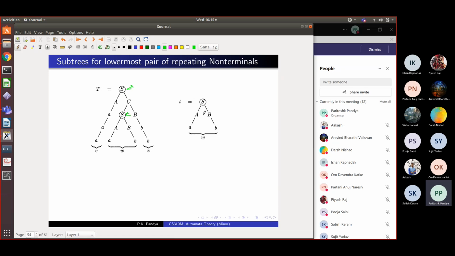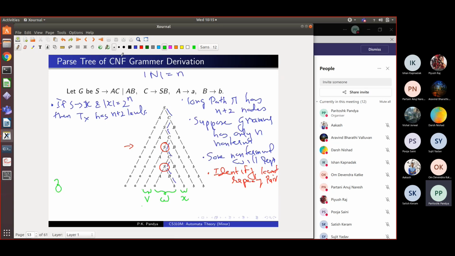Because the derivations are context free. Anytime a tree rooted at S occurs, I can substitute it by any other tree rooted at S, right? These trees are completely substitutable, and I'll still get a valid parse tree which will derive a different word. The word will change, but it will be a valid parse tree in the grammar.